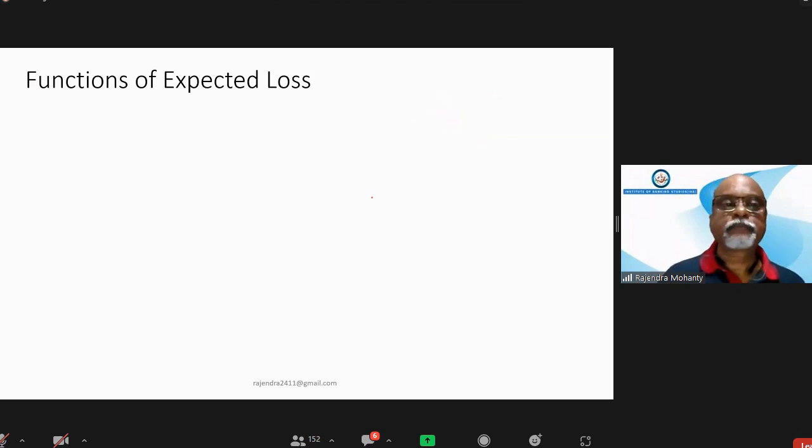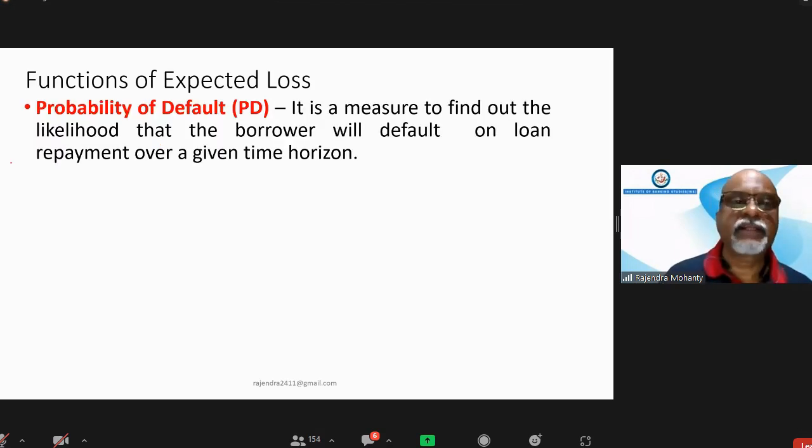Clear? Now we're moving to function of expected loss. So expected loss calculation is given through a formula, which is a function of 3 different things. One function is called probability of default. What is the probability that this loan or this investment might be defaulted?